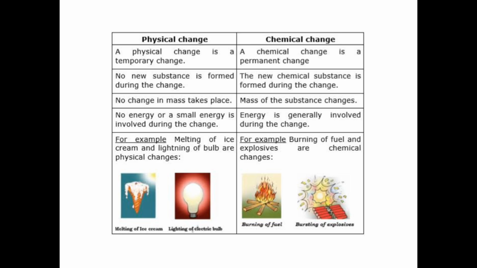So quickly, we look at the differences between physical and chemical change. Number one, a physical change is temporary. That means after some time you can take it back to the initial state. But a chemical change is permanent. You can't change it back. Then in a physical change, no new substance is formed during the change. You are just changing the form and the structure of it.